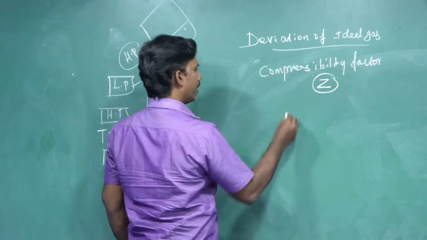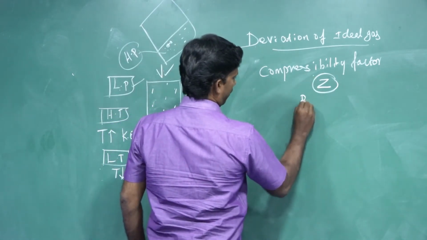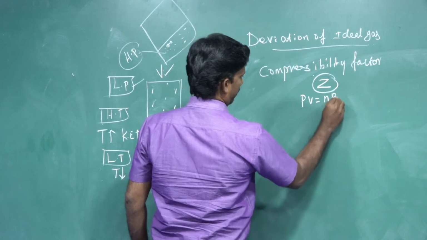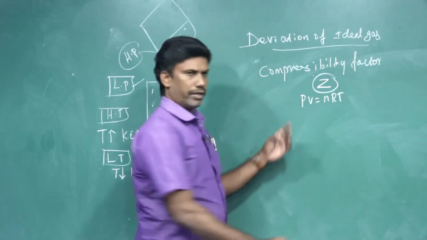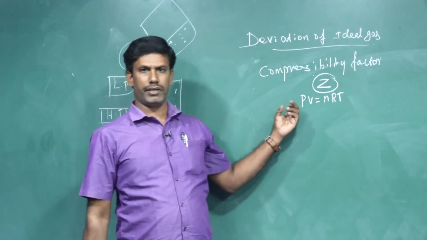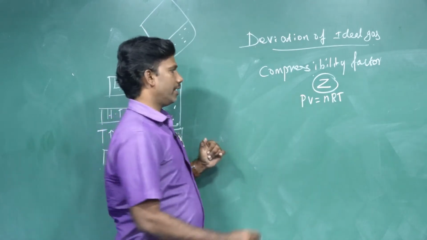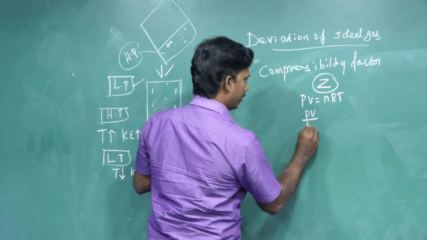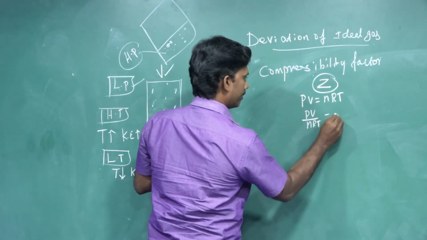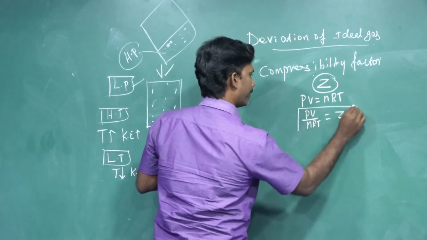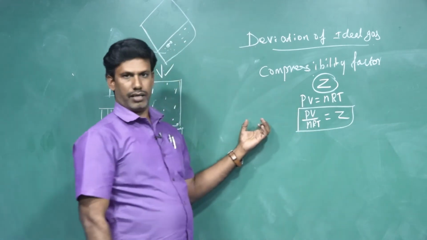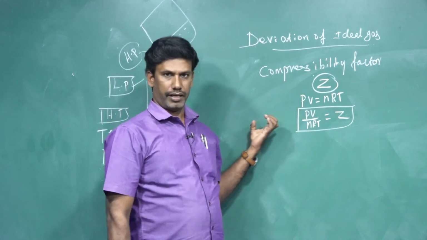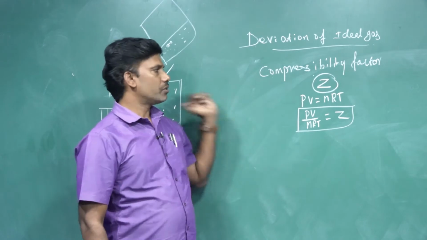We can define the compressibility factor from the ideal gas equation PV equal to nRT. You know very well this is the ideal gas equation. Then the compressibility factor is nothing but PV by nRT, that is equal to the Z value. It is a scale to measure the deviation, as I have said.